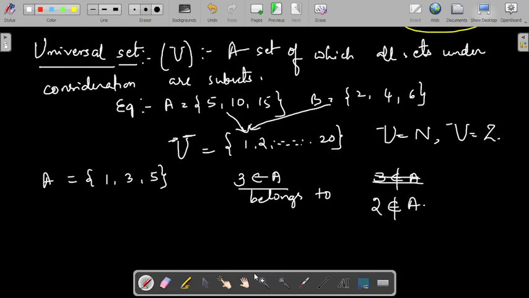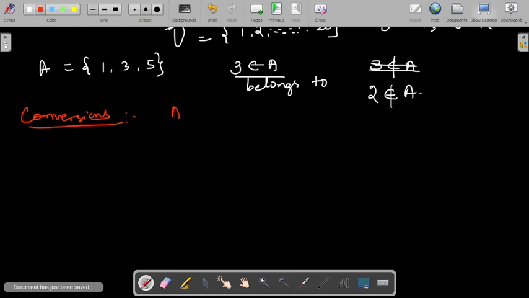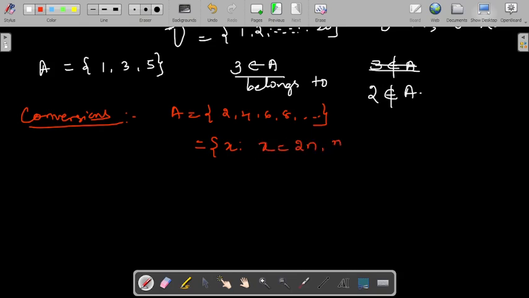Similarly, you can have some conversions, like converting from set builder form to roster form and roster form to set builder form. These are some basic problems. If you have a set A equal to the set of all 2, 4, 6, 8 and so on, then in the set builder form you write x such that x equals 2n, n belongs to N. This is the same set represented in set builder form.